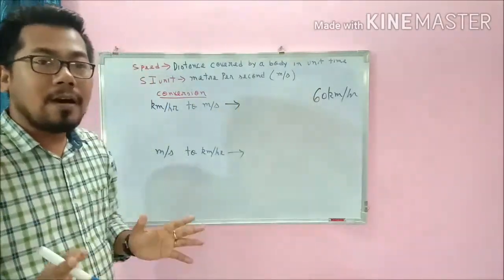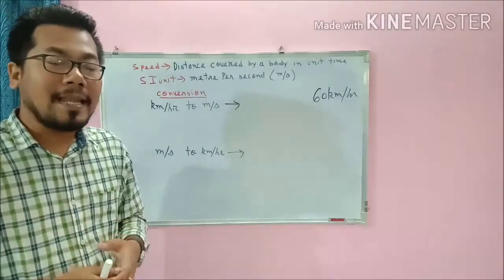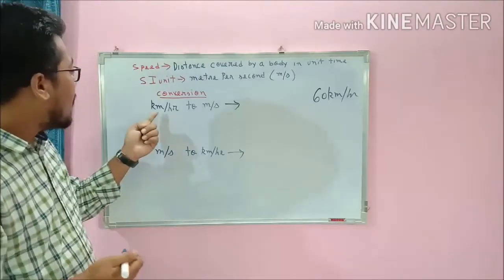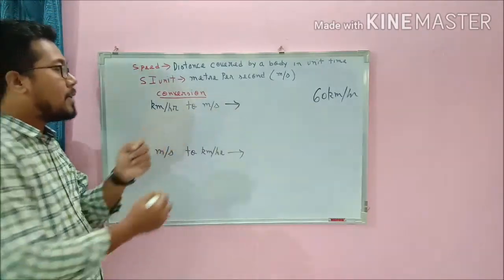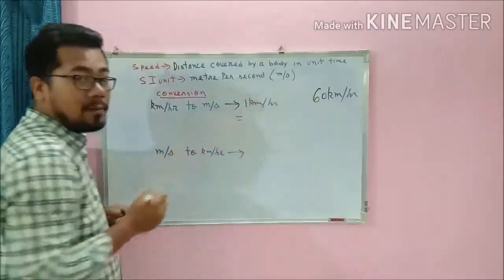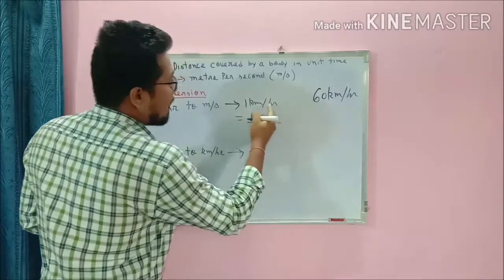Now I will show you how to convert from kilometer per hour to meter per second, as well as meter per second to kilometer per hour. For example, kilometer per hour to meter per second. Suppose 1 kilometer per hour. 1 kilometer equals how many meters? 1000 meters, divided by hour.